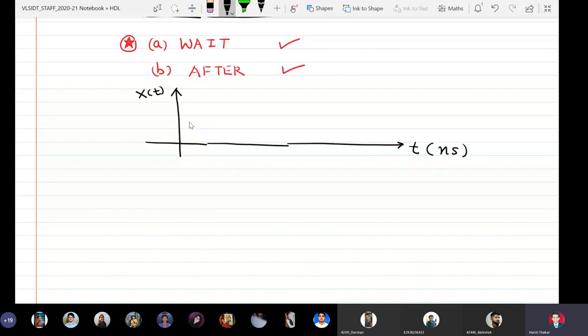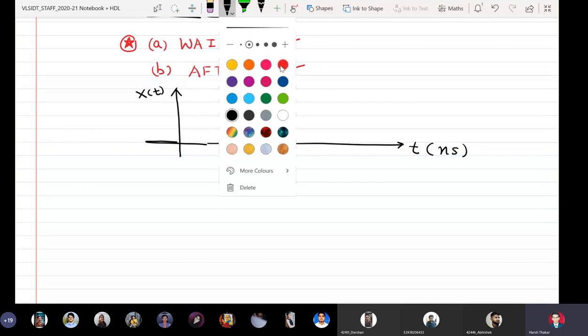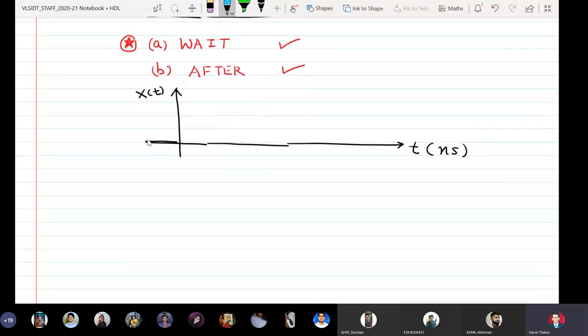Now see what I want to do. I will draw the waveform with a different color, blue say.